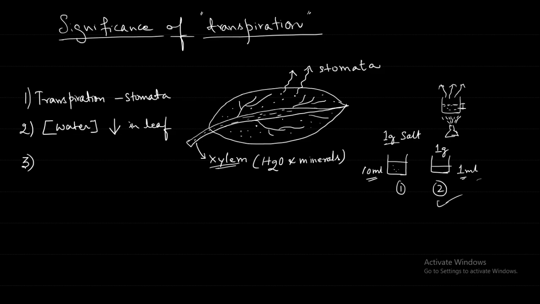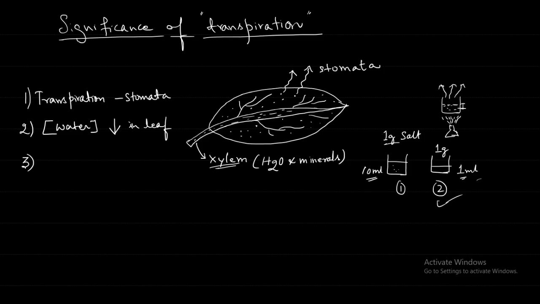Earlier we discussed the difference between diffusion and osmosis, no? So diffusion means what? Movement of the molecules from the high concentration to low concentration. Good. So wherever that fire is, more smoke is there, concentration is high.